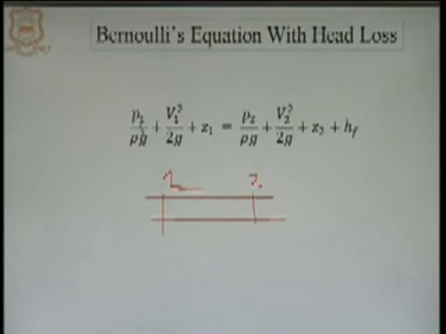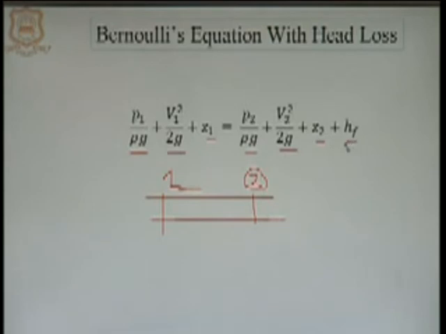So, P1 over rho g is the pressure energy at point number 1, plus V1 square divided by 2g, the kinetic energy per unit weight at point number 1, plus Z1, the potential energy at point number 1, is equal to P2 over rho g, the pressure energy per unit weight at point number 2, plus V2 square divided by 2g, the kinetic energy per unit weight at point number 2, plus Z2, the potential energy at point number 2 per unit weight, plus whatever head is lost between 1 to 2, which has to be added here to have the conservation of energy.